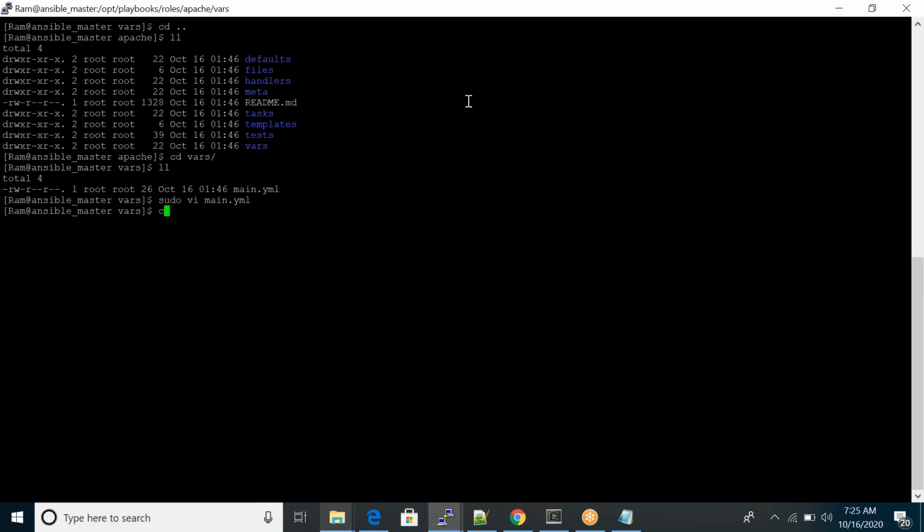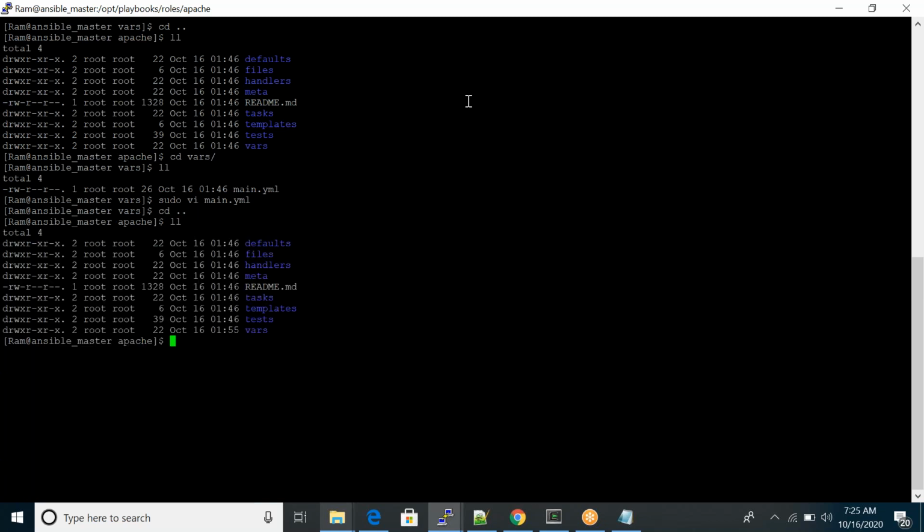Okay, then come back. Then go to tasks. We'll define our tasks. Here also you can see it is empty by default, and we should mention our syntax only in main.yml. The file name should be main.yml only.